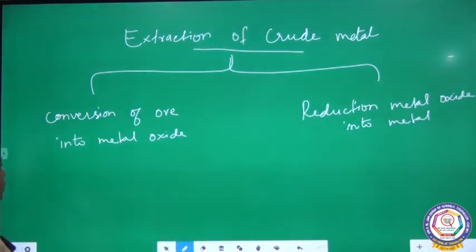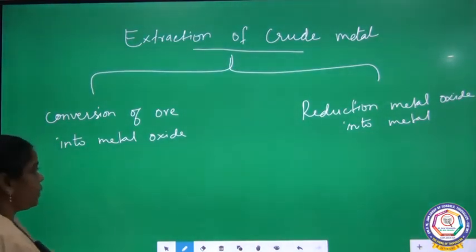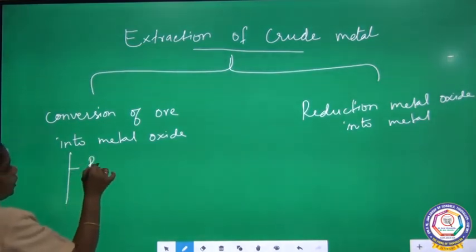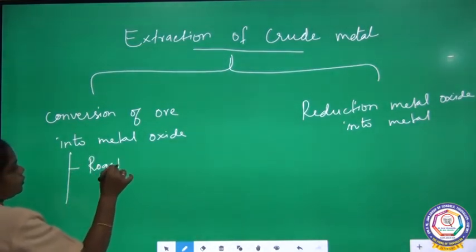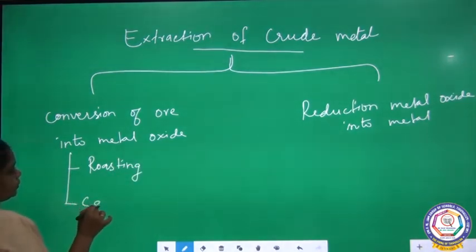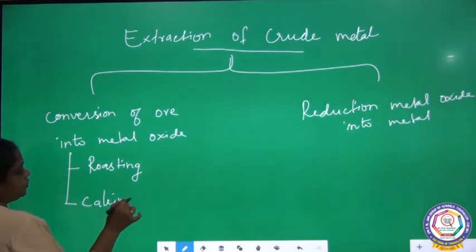Now, in this conversion of ore into metal oxide, you are going to follow various steps. One is roasting, and another one is calcination.